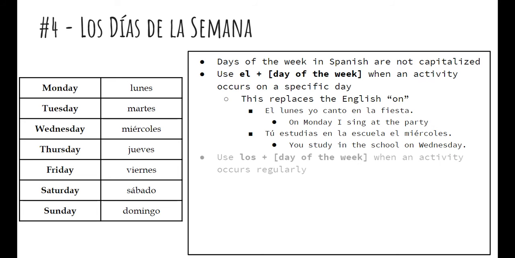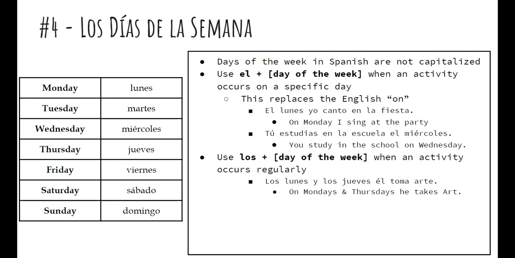Now use los, the plural definite article, plus the day of the week when an activity occurs regularly. So for example, los lunes y los jueves, él toma arte. On Mondays and Thursdays, he takes art. Or nosotros hablamos con amigos los viernes. We talk with friends on Fridays.